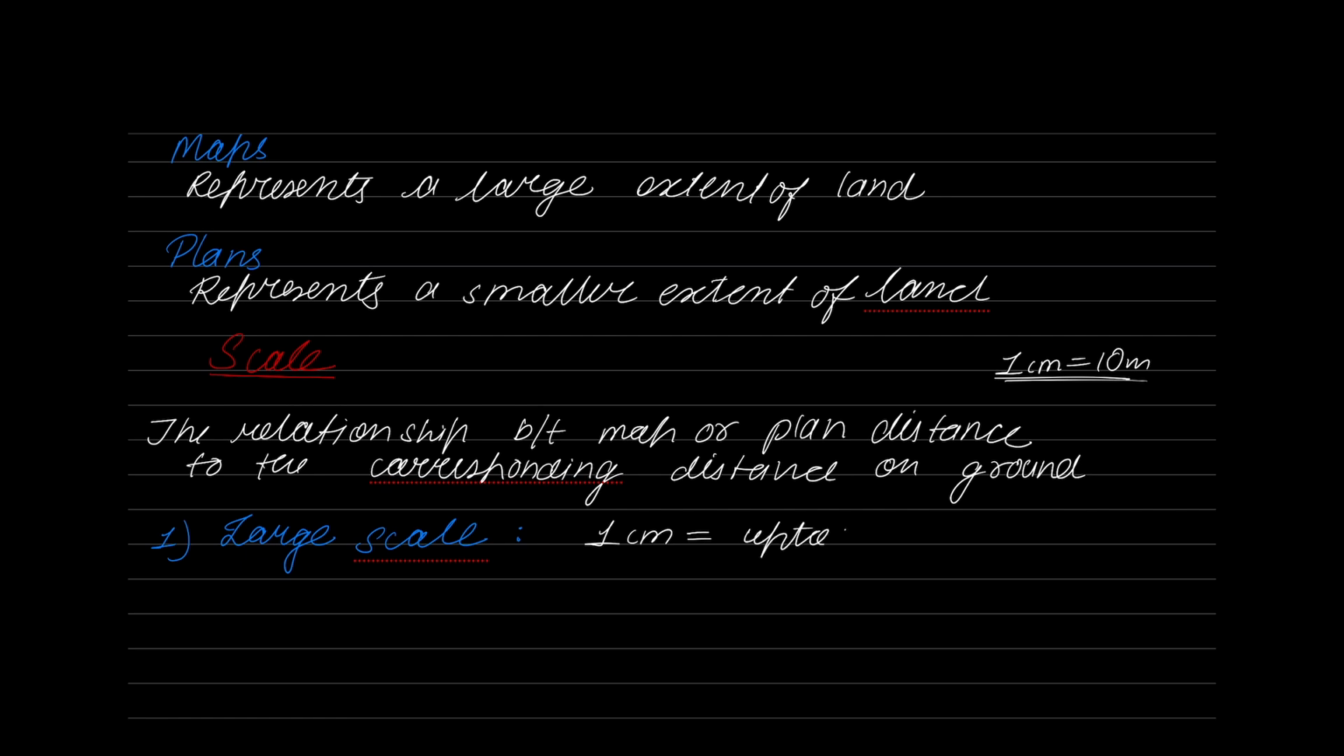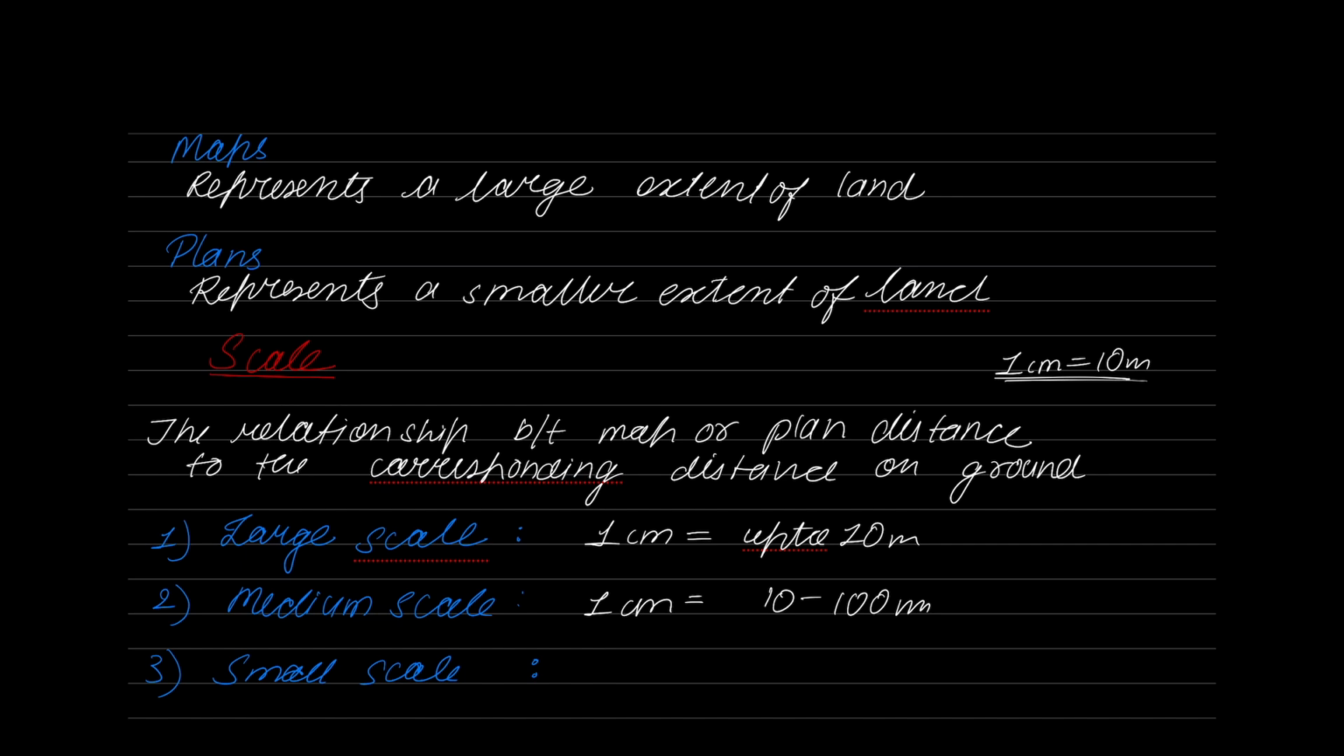Second one is what we call a medium scale. Every 1 centimeter on the paper will represent 10 to 100 meters on the ground. And third one is what we call a small scale, where every 1 centimeter on the paper will represent a distance more than 100 meters on the ground. So depending upon how much ground distance I represent, these are the scales I have: large, medium and small scale.